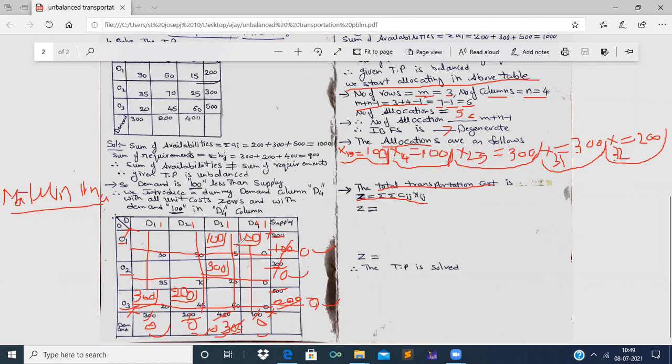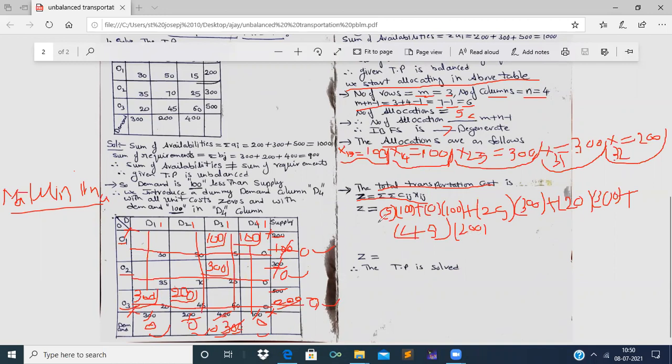So the cost 5 into 100, the first cost into allocation, plus 5 into 100, plus 0 into 100, plus 0 into 100, plus again 25 into 300, plus next cost into allocation 20 into 300, and the last product is 45 into 200.